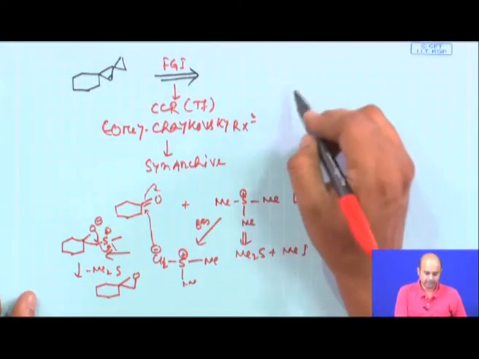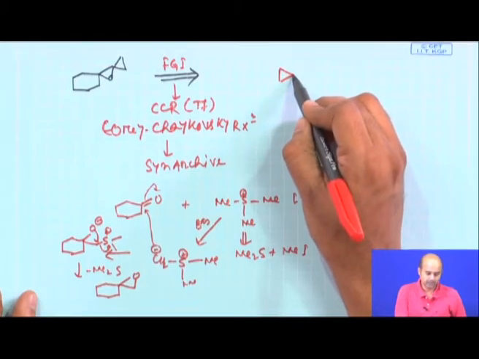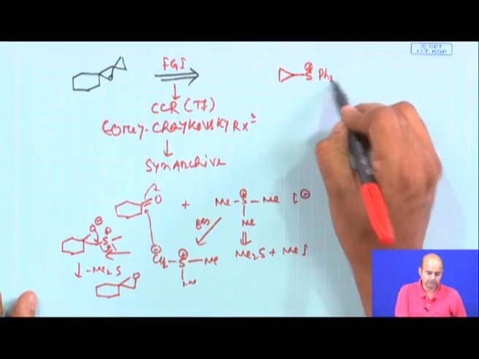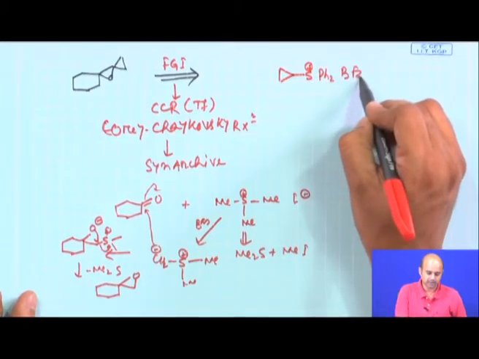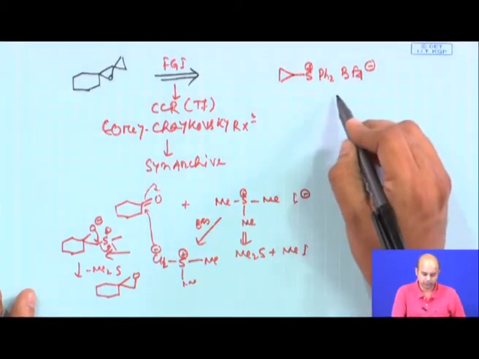Now, here we will be using a similar kind of Corey-Chaykovsky reaction with a sulfur-based reagent which is commercially available. Nevertheless, if you are not familiar with the Corey-Chaykovsky reaction, you can do it another way.